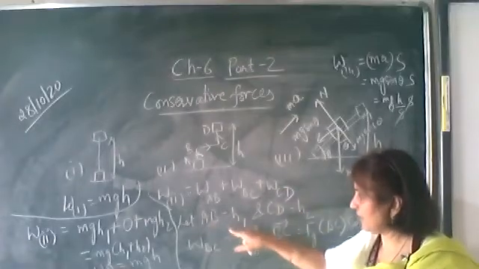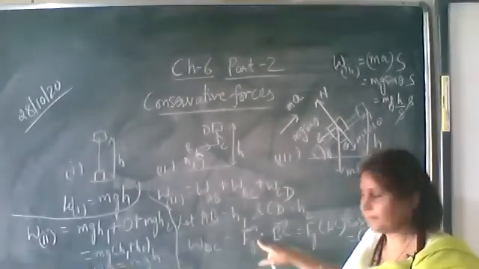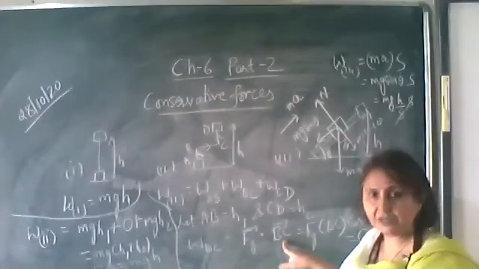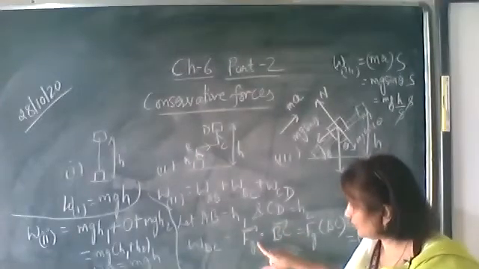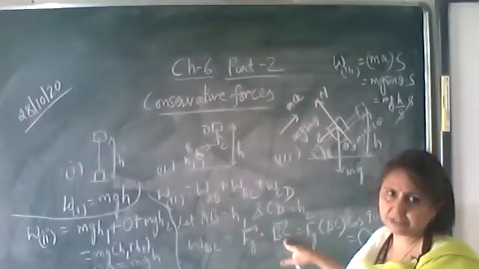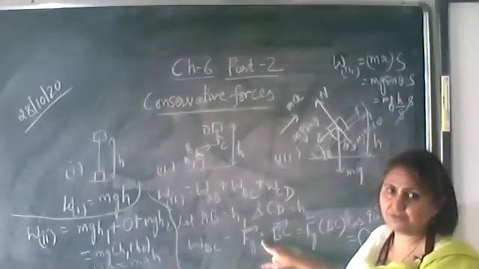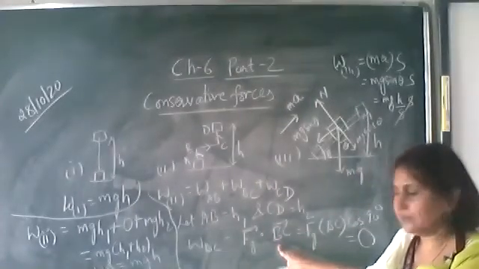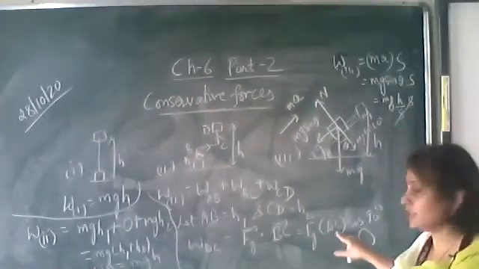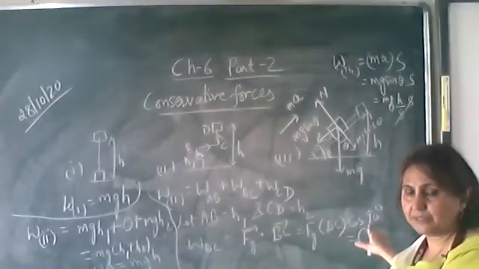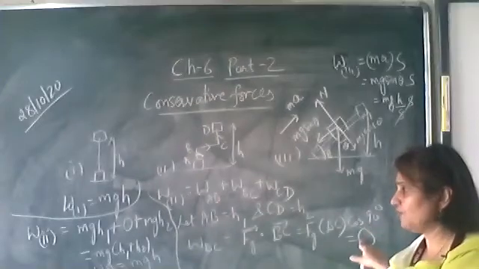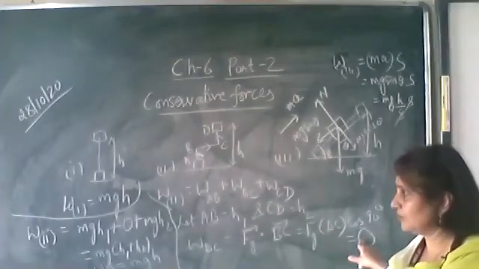We have to find the work done from B to C, due to the gravitational force. Work done is force dot displacement. Which force? The gravitational force dot the displacement. The displacement is BC, so it is the gravitational force into BC into cos of the angle between them. What is the angle between the gravitational force and the displacement? 90 degrees. So the work done from B to C is 0.